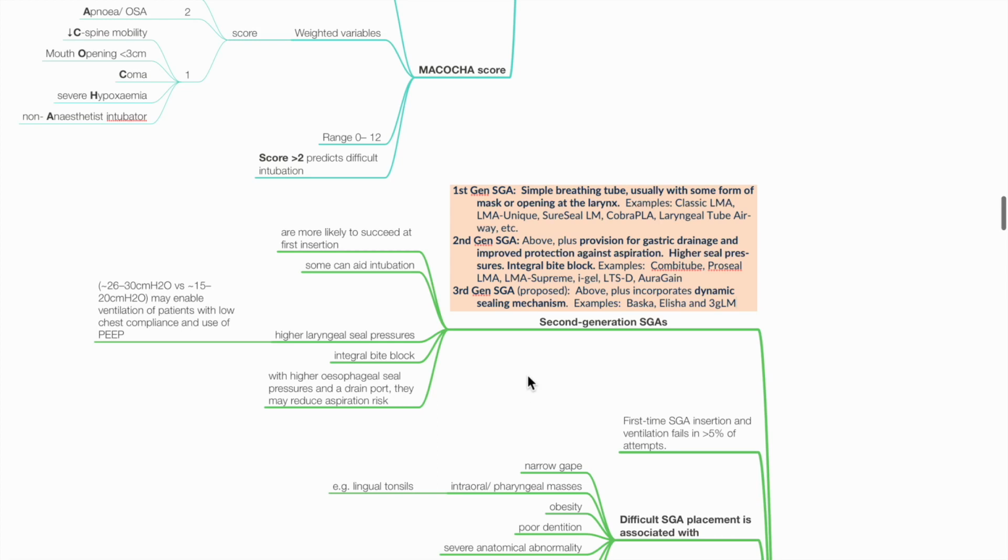Second generation SGAs are more likely to succeed at first insertion. Higher laryngeal seal pressures compared to first generation SGAs, 26 to 30 cm H2O versus 15 to 20 cm H2O, may enable ventilation of patients with low chest compliance and use of PEEP. Ability for gastric drainage and high esophageal seal pressures may reduce aspiration risk. Examples include CombiTube, ProSeal LMA, LMA Supreme, i-gel, and Ambu AuraGain. Third generation SGAs include the above features and incorporate dynamic sealing mechanisms such as PASCA, ELISA, and 3gLM.